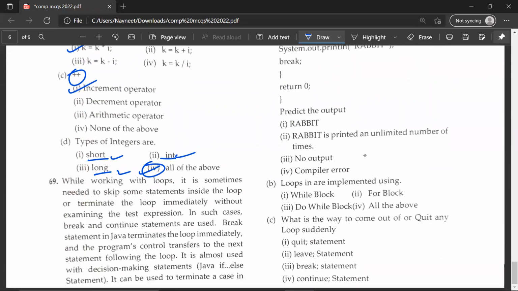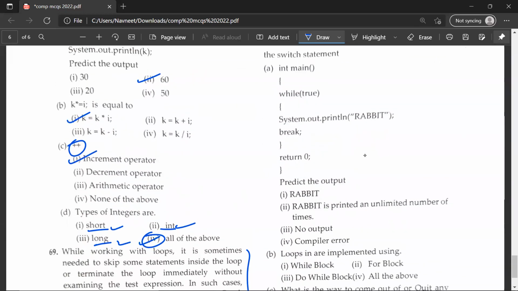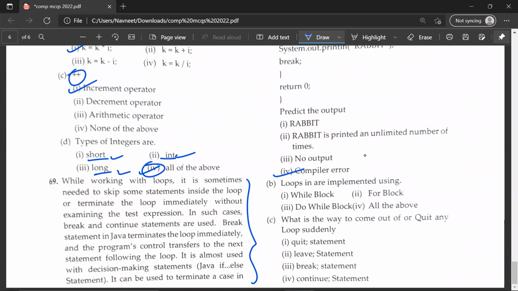Fourth. So just read this paragraph over here. Just pause the video. Okay. So let's move on. So the correct answer for A would be fourth. Compiler error, because there would be some sort of compiler error on this. The question B, loops are implemented using.